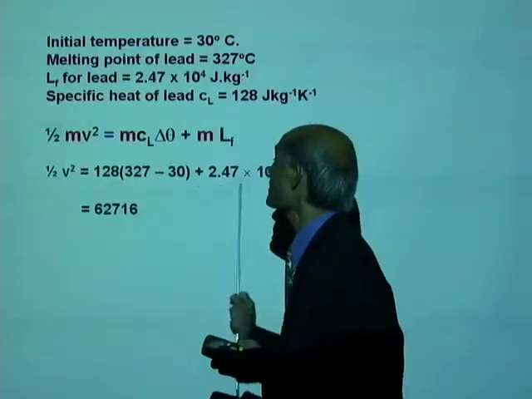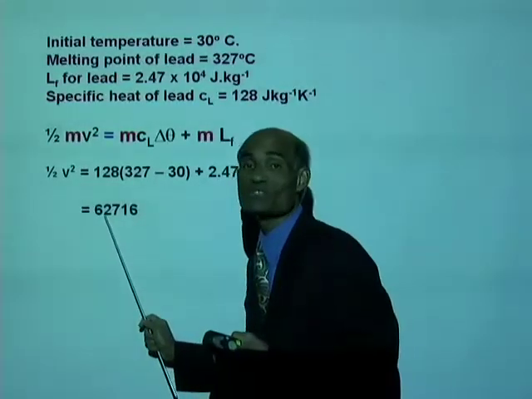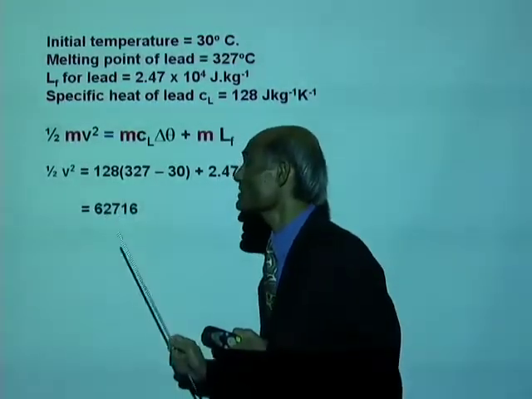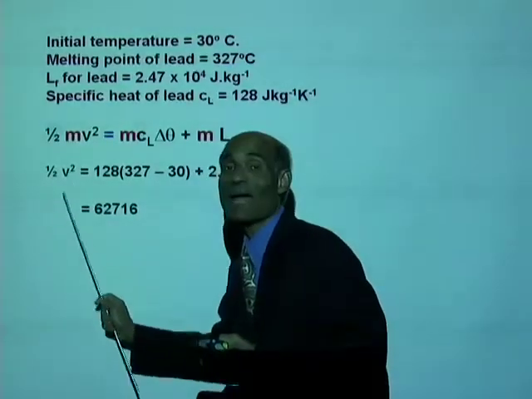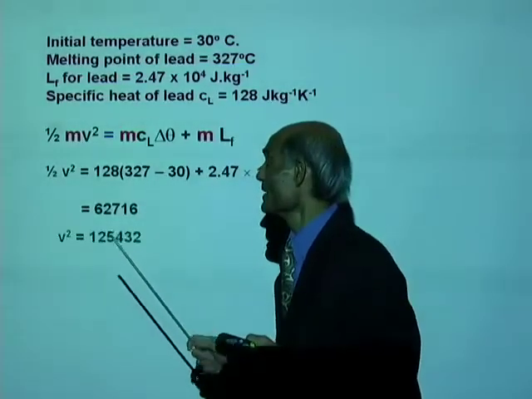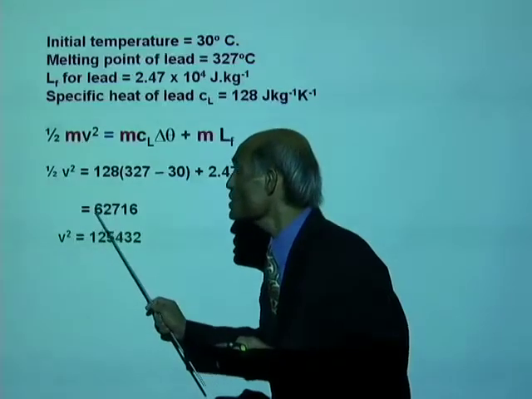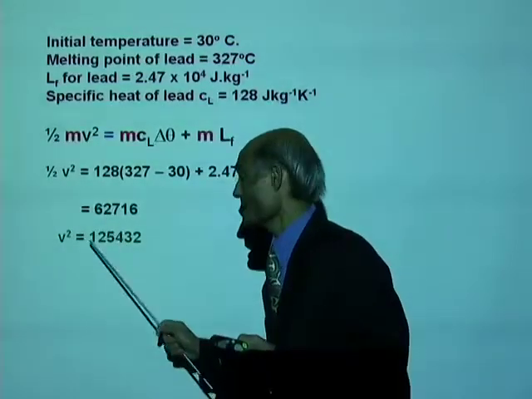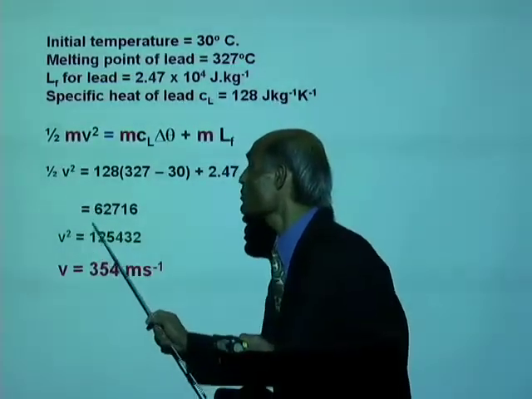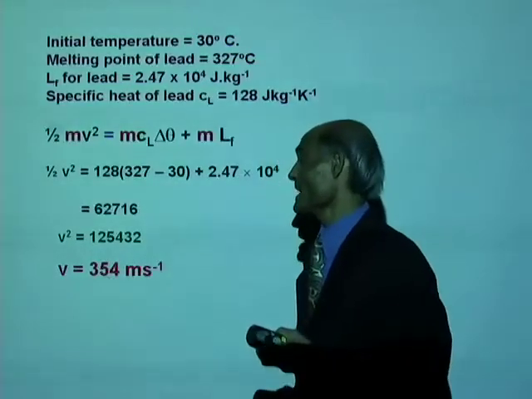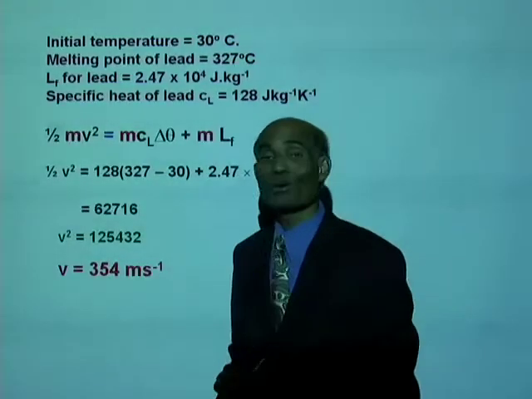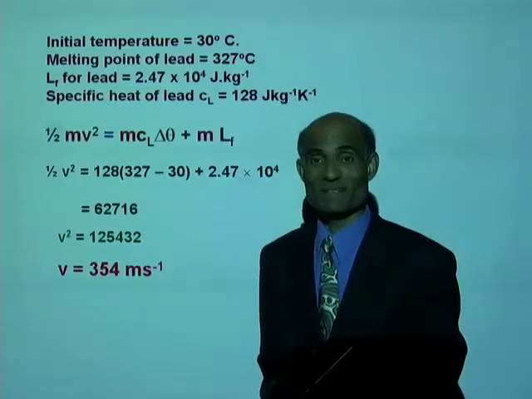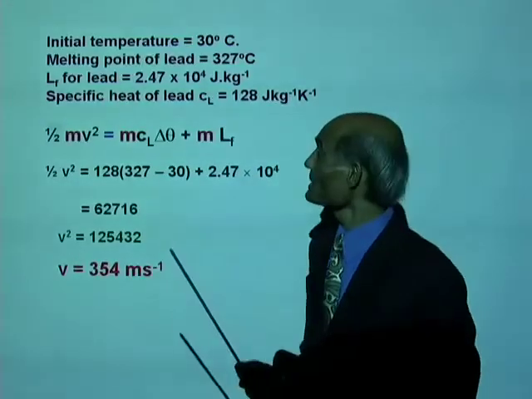The right hand side simplifies to 62,716, and that is 1/2 v squared. Therefore v squared is double this, and therefore v is the square root of that, and that is 354 meter per second.